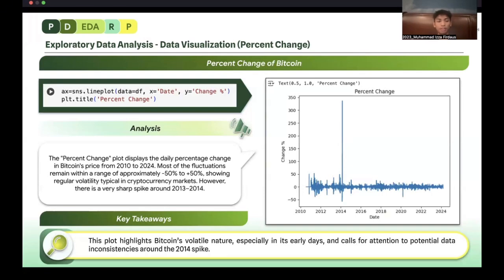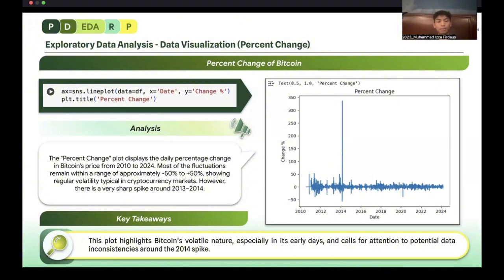Most of the fluctuations remain within a range of approximately -50% to +50%, showing regular volatility typical in a crypto market. However, there is a very sharp spike at around 2013 and 2014.